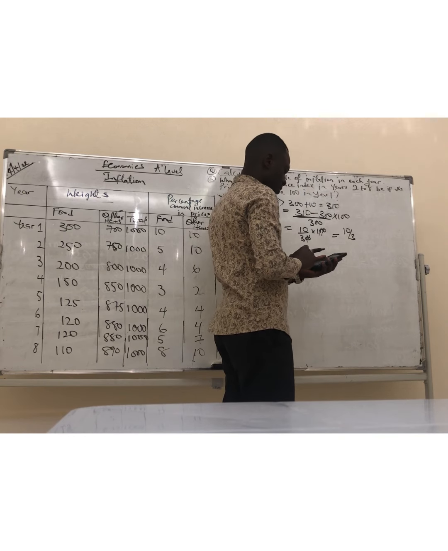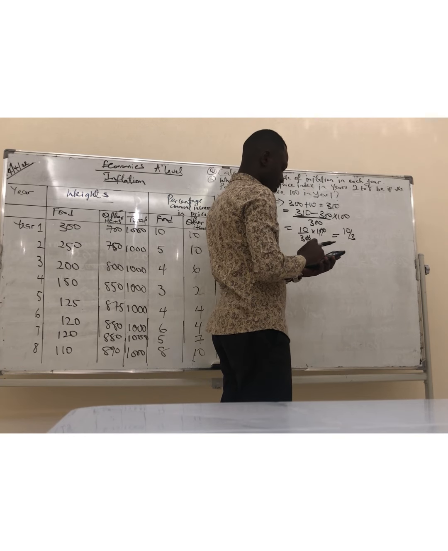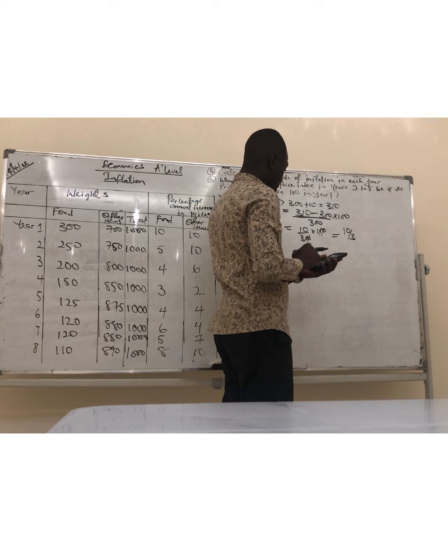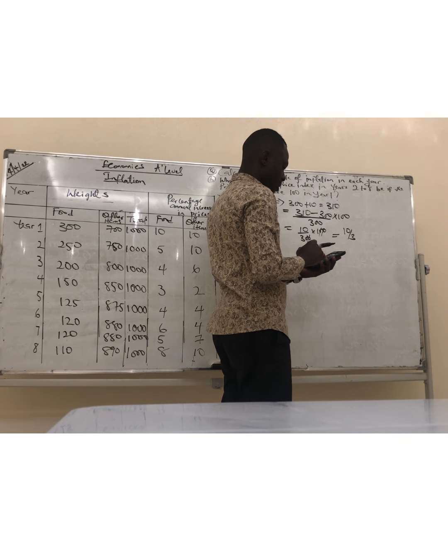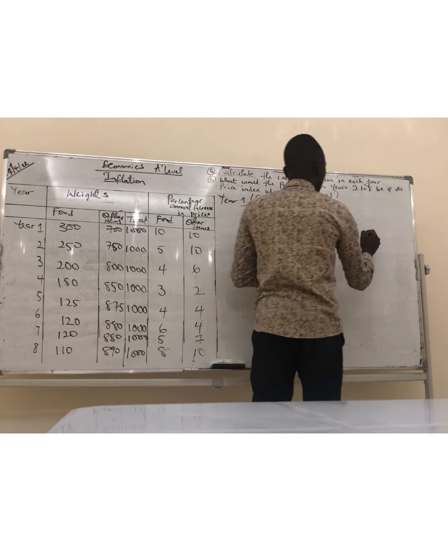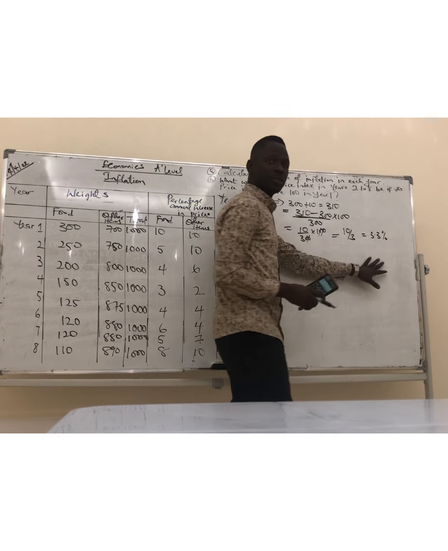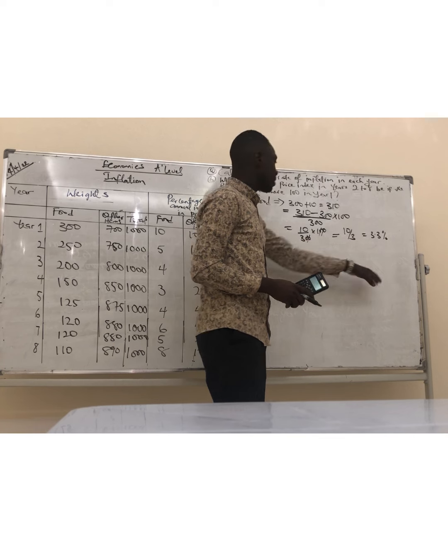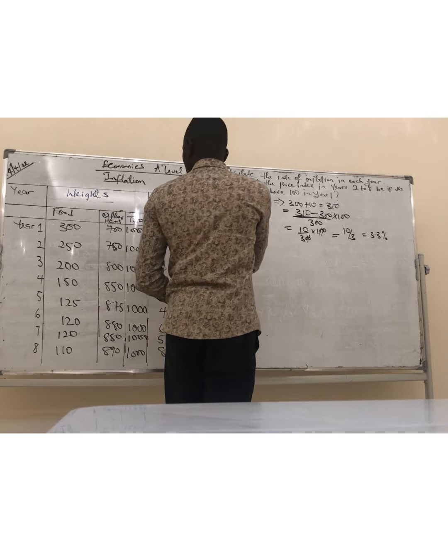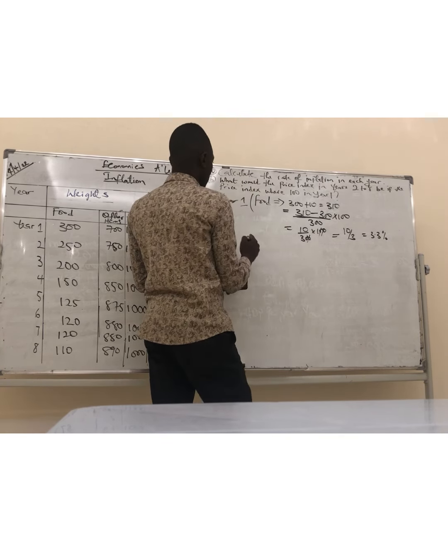So we have 10 divided by 3. That's 3.33. So we have 3.3%. So this is inflation. Do you understand the rate of inflation here? That's for food. Then we have other items.